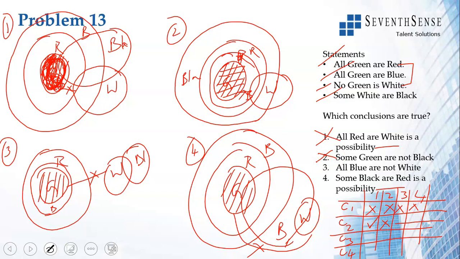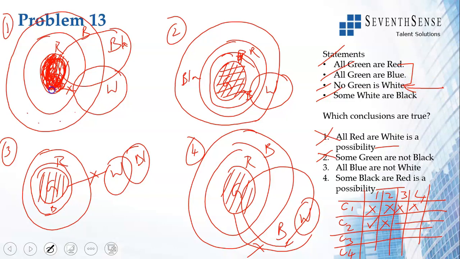All blue are not white. If you see here, there are blue. Some part of blue will always be green, and that green can't be white. So all blue are not white definitely, even without looking at the diagrams. All the greens are red, all the greens are blue, meaning some part of blue is green and that green is never white. So all the blues are never white.